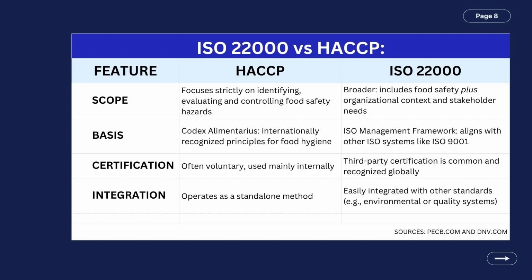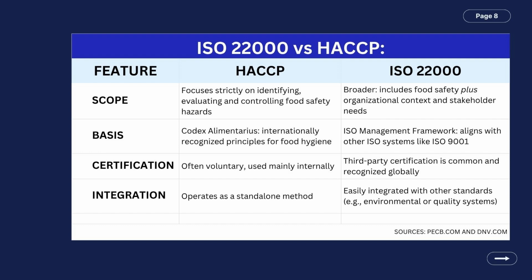When it comes to certification, HACCP is often voluntary, used mainly internally, while the ISO 22000 is a third-party certification. It is common and recognized globally. When it comes to integration, HACCP operates as a standalone method, while the ISO 22000 is easily integrated with other standards. For example, environmental or quality systems.